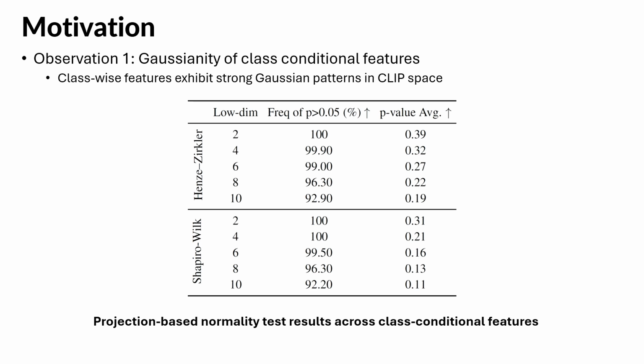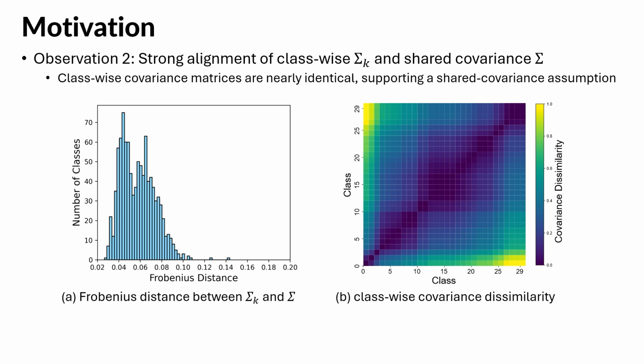To verify this, we adopted a projection-based testing strategy, applying normality tests like the Henze-Zirkler and Shapiro-Wilk tests. As you can see in the table, the average p-values frequently exceed the 0.05 threshold, which provides strong statistical support for our Gaussian assumption. Our second observation is that these Gaussian distributions appear to share a common covariance matrix.